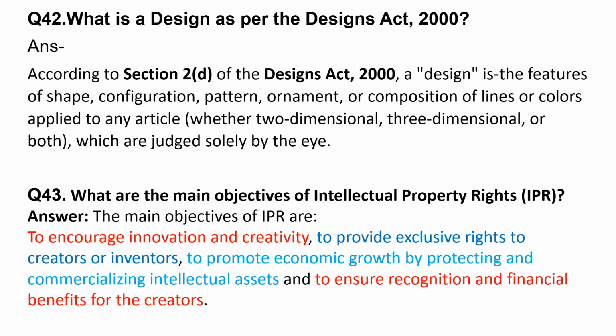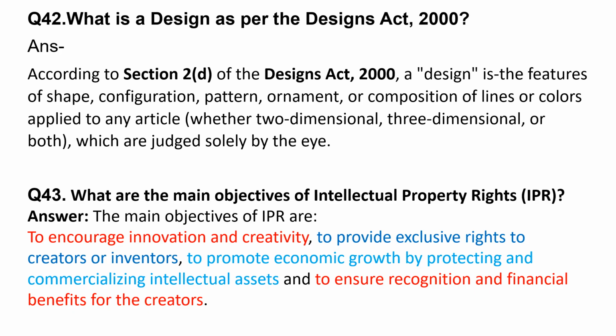What is a design as per Designs Act of 2000? According to section 2D of this Designs Act 2000, a design is the features of shape, configuration, pattern, ornament or composition of lines or colors applied to any article. The article could be 2-dimensional, 3-dimensional or both, which are judged solely by the eye.